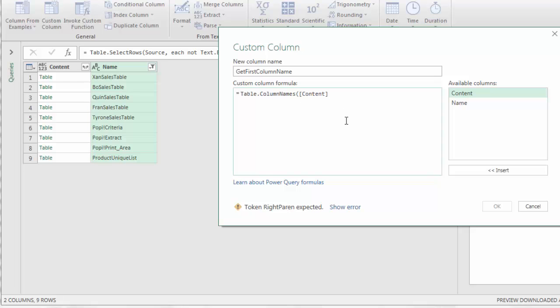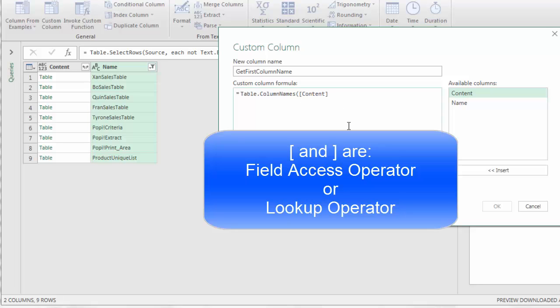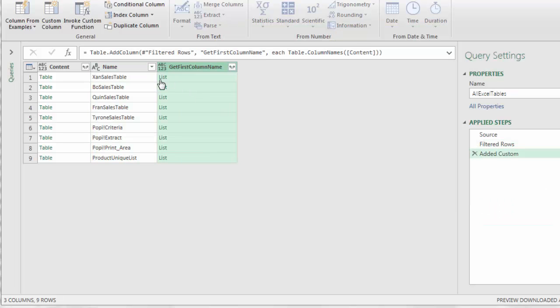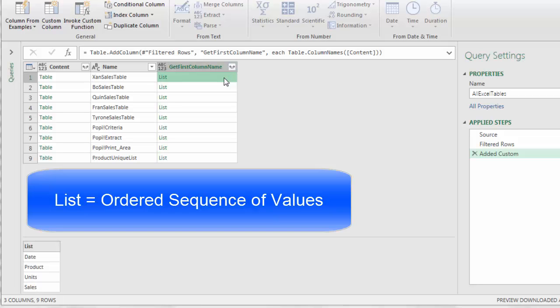Square brackets with the field name. That's called a field access operator or a lookup operator. It means it's going to go look up whatever is over in the content column. Now, if I close parentheses, this will return a list of column names. So I'm going to click OK. We see the list object here, and we can click off to the side. A list is different than a table in that it is an ordered list of items.